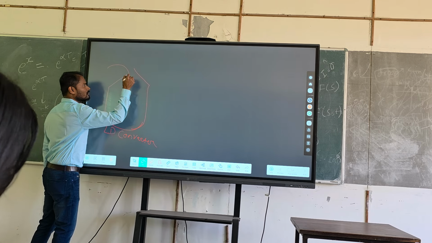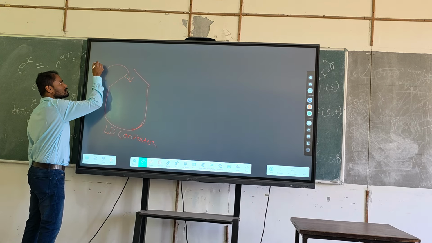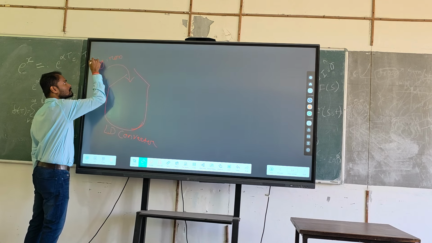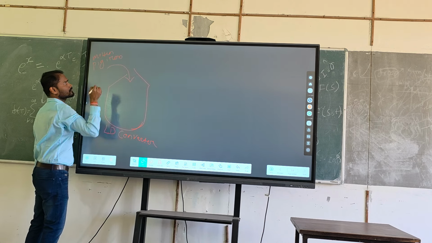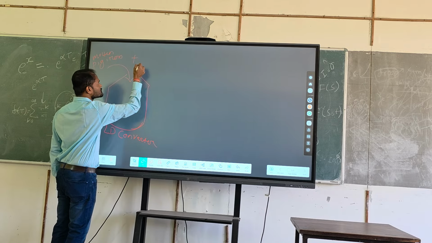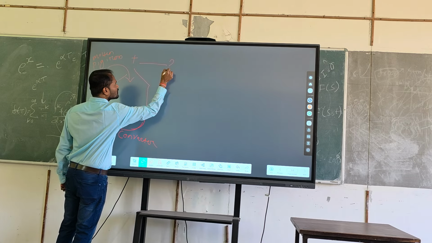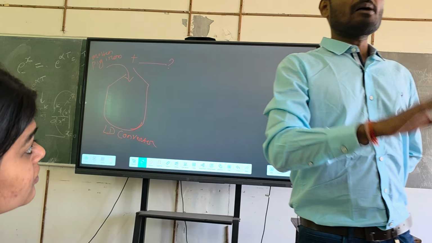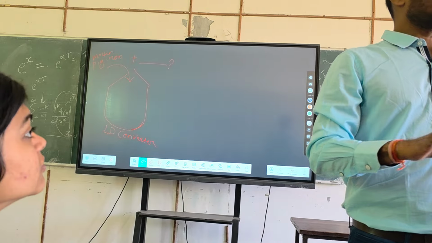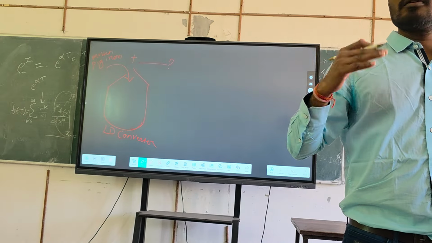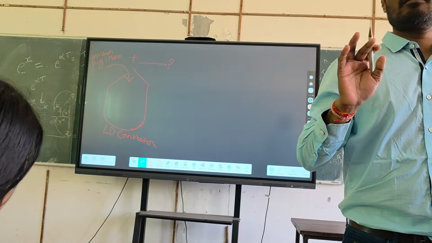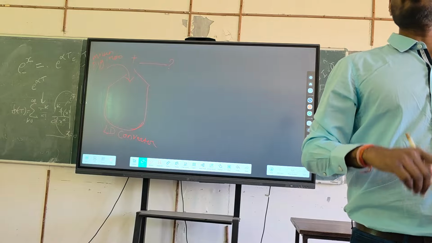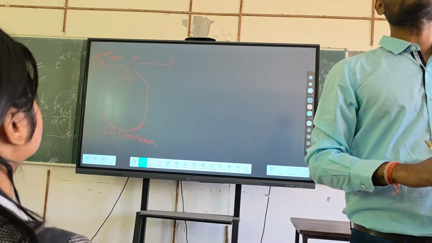So after iron making is done, you will not get a pure form of iron. You have removed the gangue, that's fine. Iron oxide has become iron in the molten state now, right? But still that iron contains some amount of impurities, and we need to remove those impurities by doing steel making.